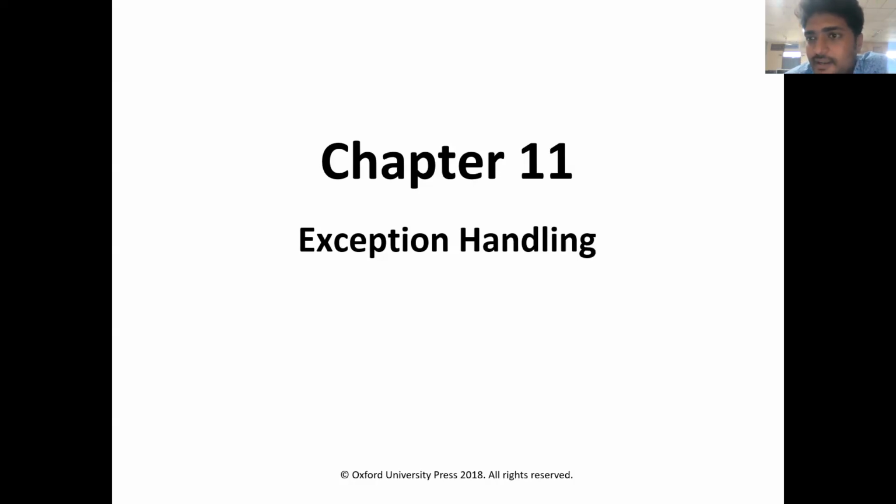If you write the finally block, then after the execution of the catch block, the finally block will be executed. If you find any exception, the finally block will be executed. If you don't find any exception, even then the finally block will be executed. In either case, the finally block will always be executed. So this is all about the basic things in exception handling.